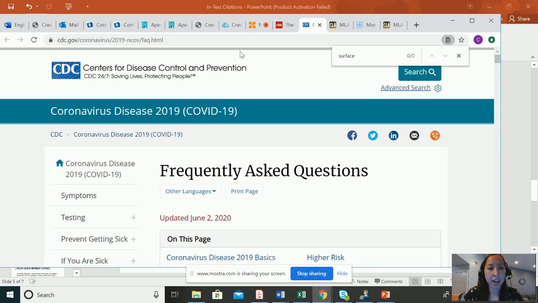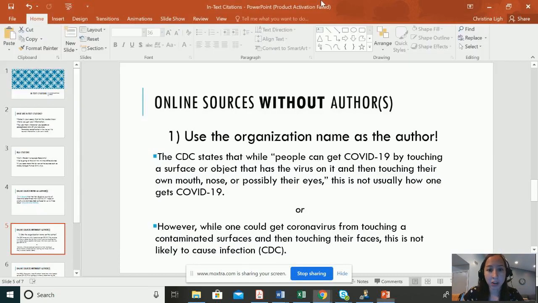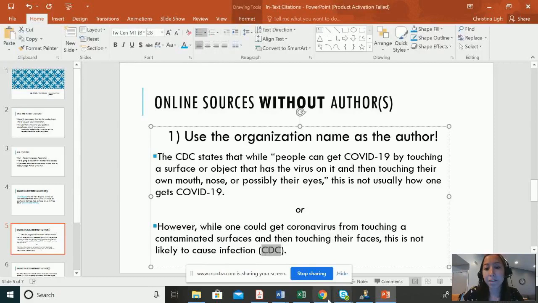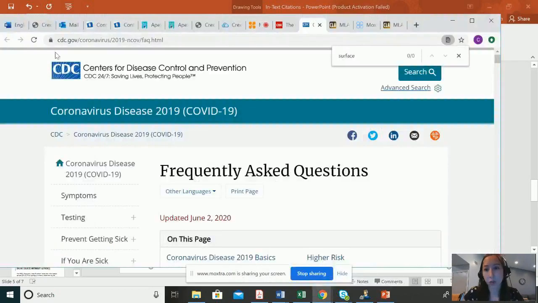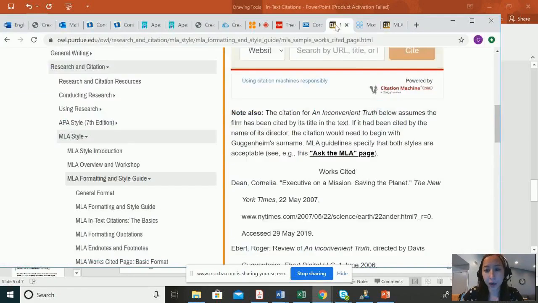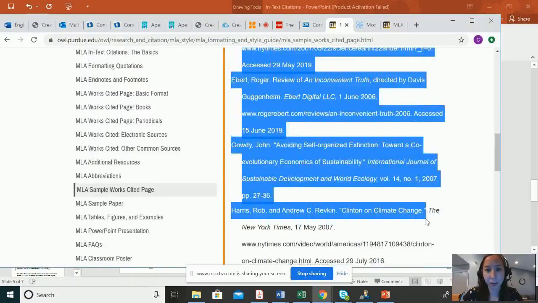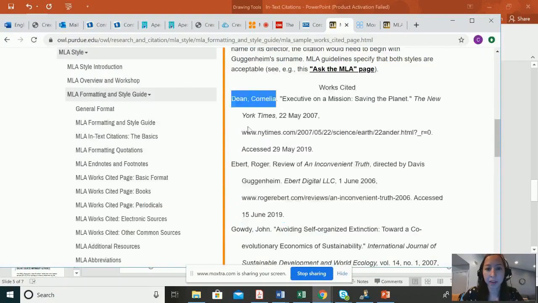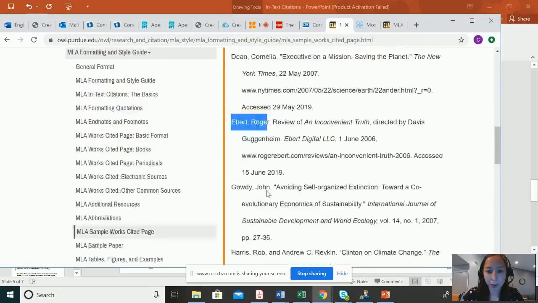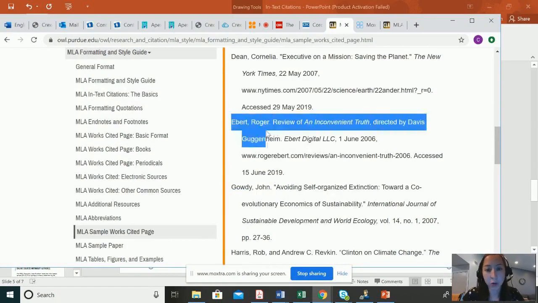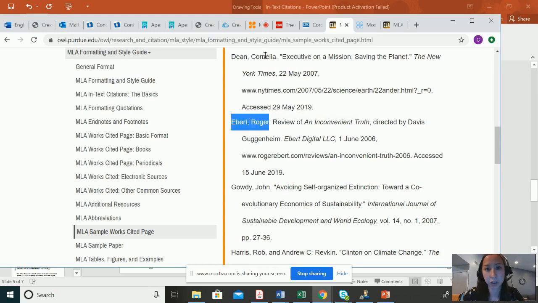The only rule that MLA gives is that whatever is in your in-text citation needs to be the very first part of your entry on the works cited. The works cited we're going to talk about in a different video, but just so you know, the works cited is the thing at the end of your essay that tells you your sources, and it's going to be that first part of your entry. So what I usually do is if I can't find an author, instead of the author here, I just put the organization name or the Centers for Disease Control and Prevention.